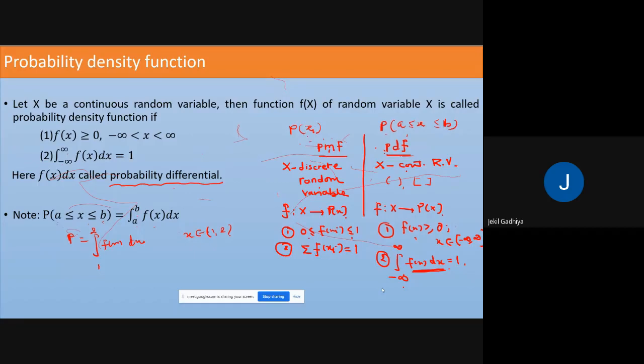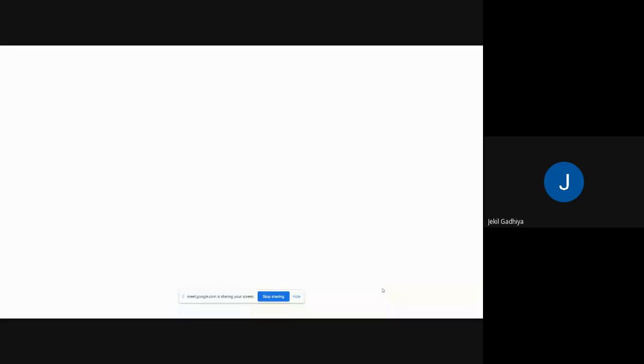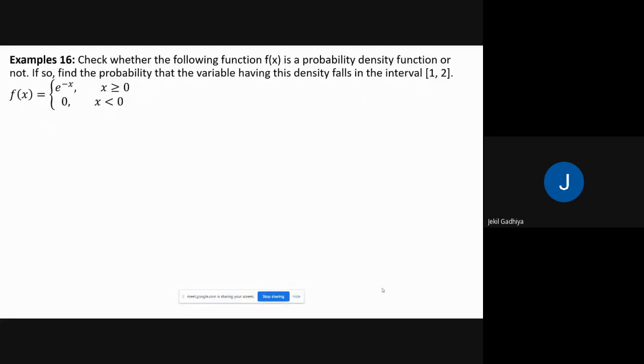So these are the two conditions to check whether the given function is a PDF or not. Now here you want to verify it, and the next question is if so, then find the probability that the variable having this density falls in the interval 1 to 2.